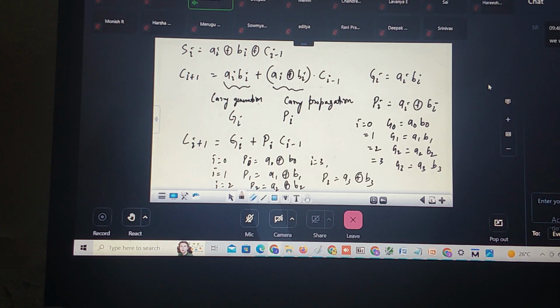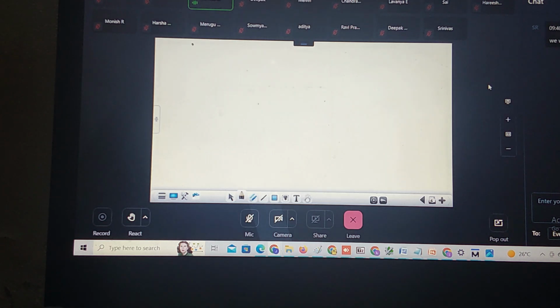And these are P0, P1, P2, P3. How to generate the carry? What is the carry expression? Ci plus 1 is equal to Gi plus Pi Ci minus 1. If I put i is equal to 0, C1 is equal to G0 plus P0 C minus 1.